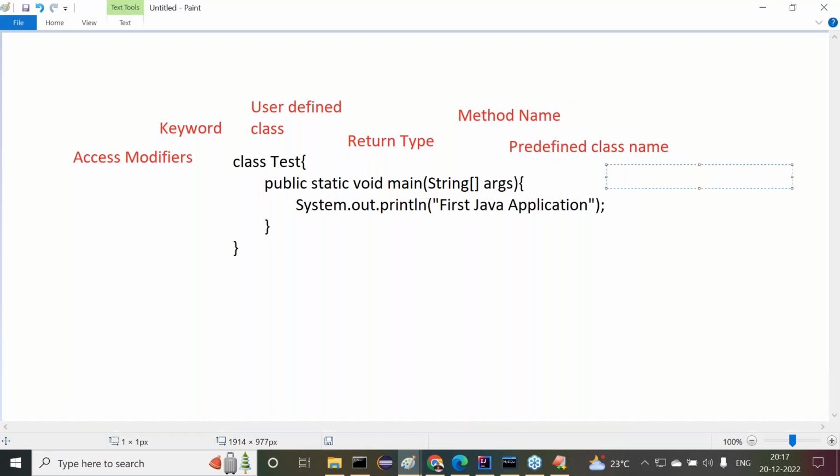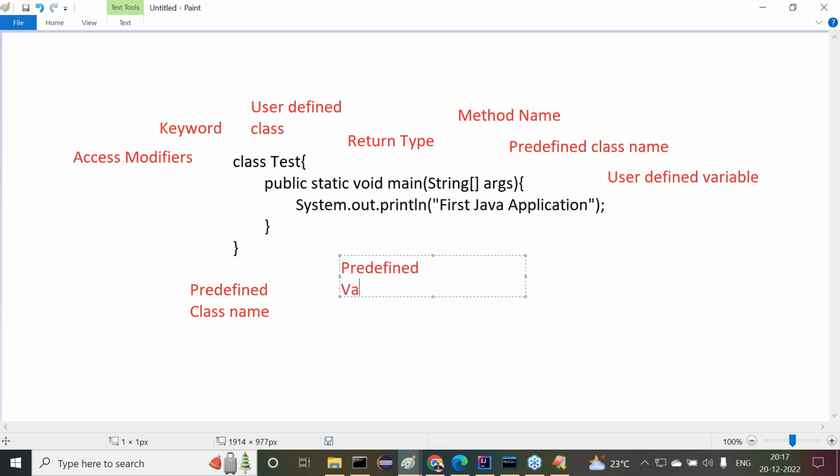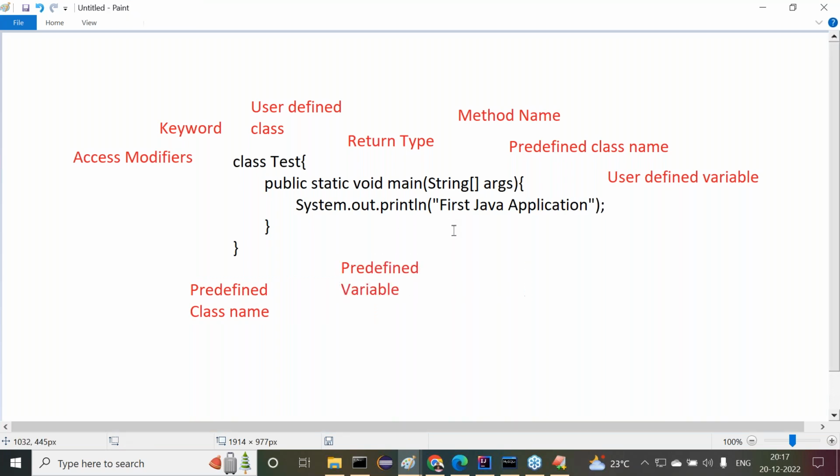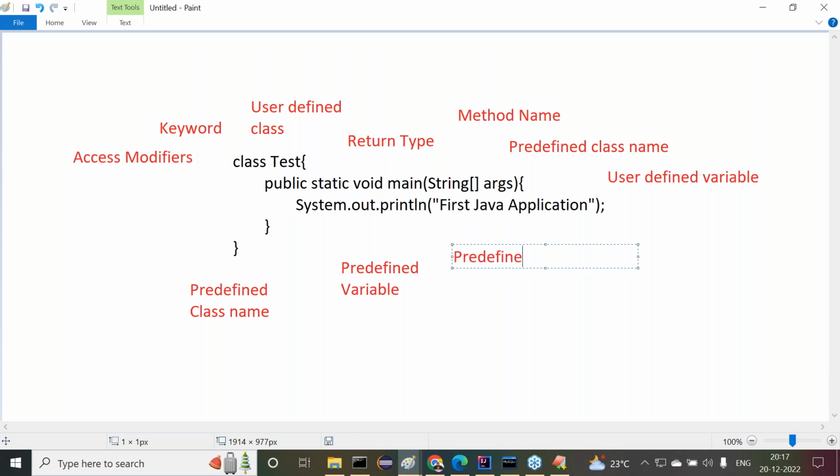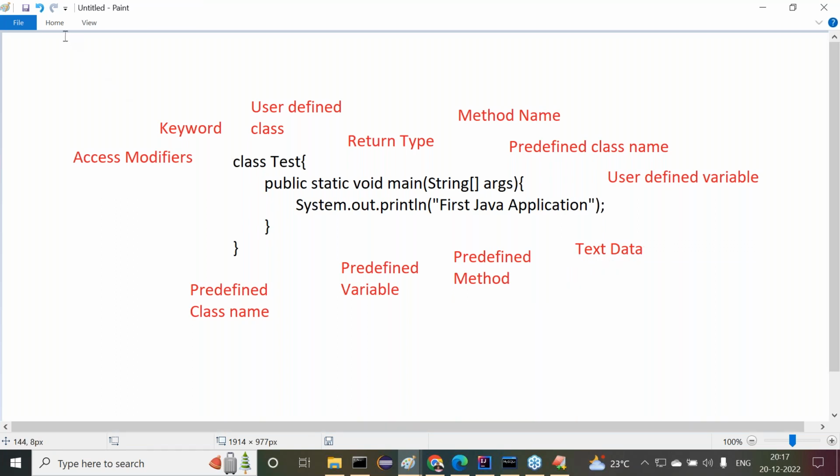Args is a user defined variable. System is a predefined class name again. Out is a predefined variable. Println is a predefined method. Then the text data or string data: our first Java application.